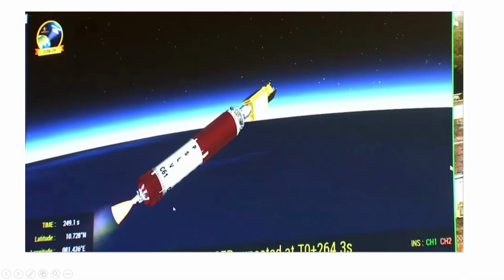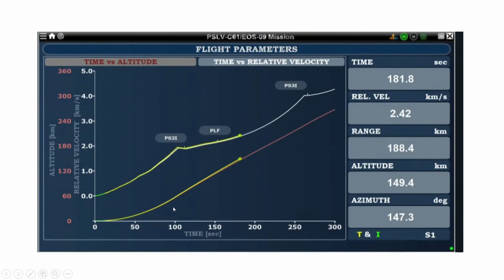You can see here, now in this flight parameter we can understand, on our right hand side, this yellow part says T, which tells tracking, and I is instrumentation. So tracking means in a ground station we have a tracker setup, like radar or a proper setup there.